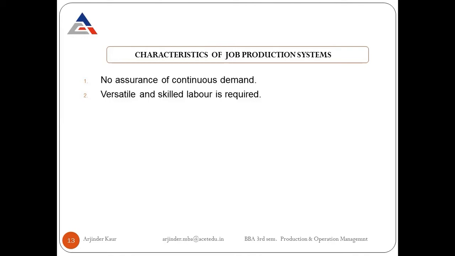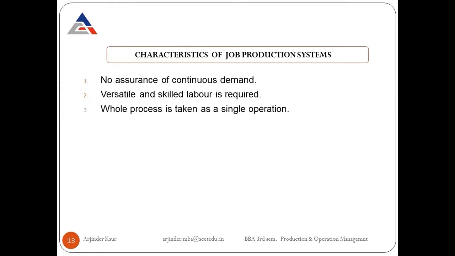Like I gave you the example, the job production system is adopted by the tailor or the goldsmith. If we have to stitch clothes for women and men, accordingly we need people who can stitch clothes for females, or a tailor who can stitch clothes for men. This is what is meant by versatile and skilled labor being required. We need people with varied skills.